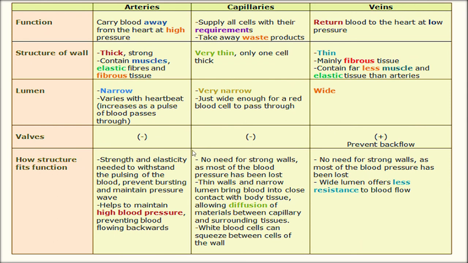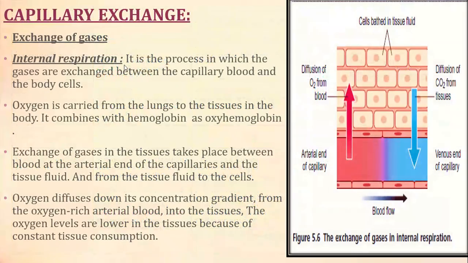So when you read, you can just understand. Okay, and there is the capillary exchange. As I told you, the capillary exchange happens in capillaries only, mainly the exchange of gases. In internal respiration, the gases are exchanged between the capillary blood and the body cells. So this is a capillary, and the exchange of gases takes place between the capillary and the cells.